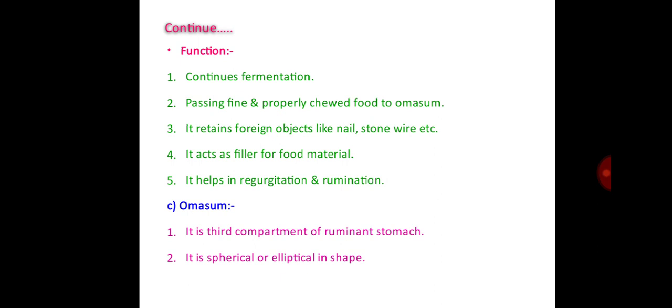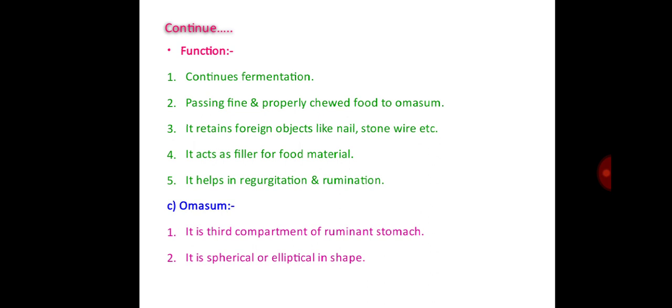It retains foreign objects like nail, stone, wire, etc. It acts as filler for food material. It helps in the regurgitation and rumination of ingested food.